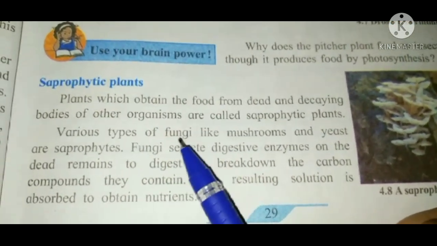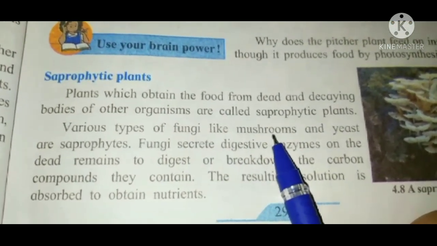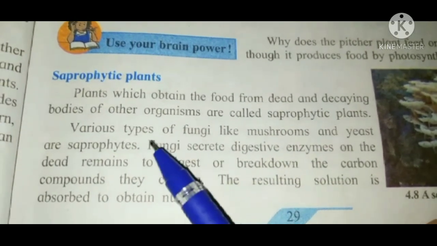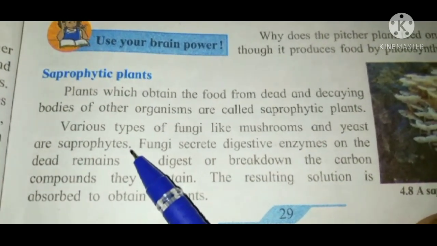Various types of fungi like mushrooms and yeast are saprophytes.